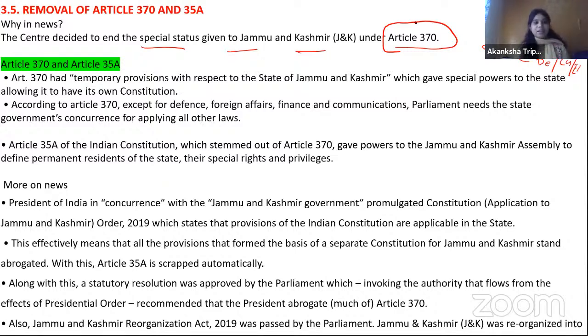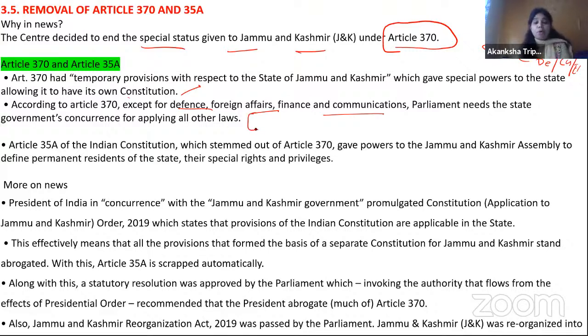Let me read out what Article 370 was. So Article 370 had a temporary provision with respect to the state of Jammu and Kashmir, which gave special power to the state, allowing it to have its own constitution. According to Article 370, except defense, foreign affairs, finance and communication, Parliament needs the state government's concurrence for applying other laws. You cannot apply your other rules.